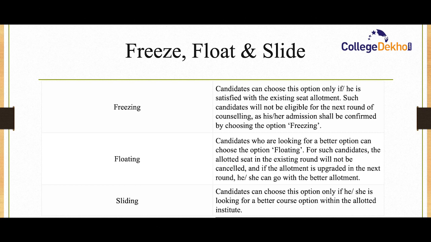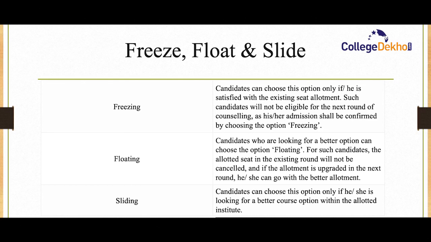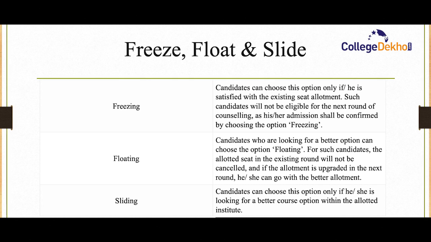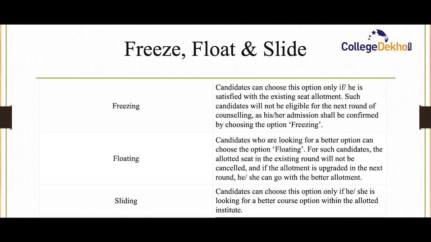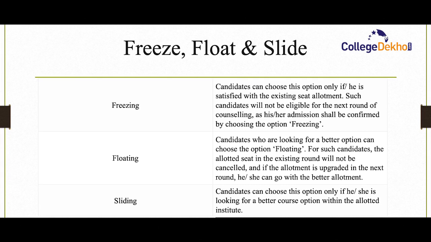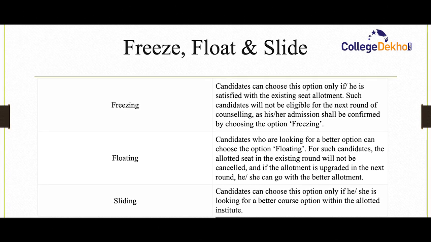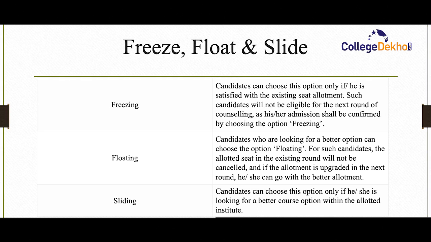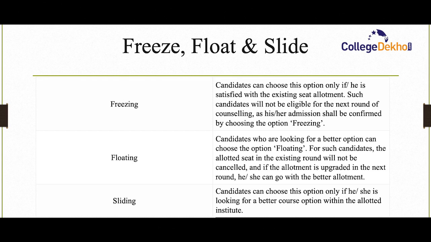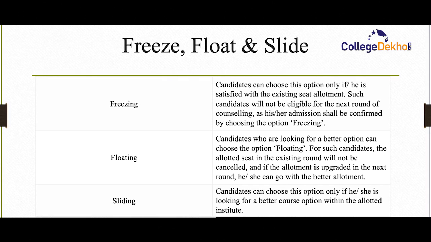So if you are not satisfied with the seat allotment, here what you can do is, you need not reject the seat allotment. You can keep that seat allotment by selecting the floating option, and you can wait for the better seat allotment in the next round. In this case, the seat which is already allocated will not be cancelled, and if you get a better seat, you can go for that seat allotment.